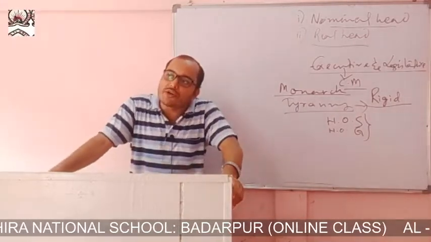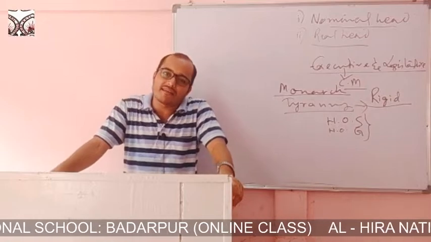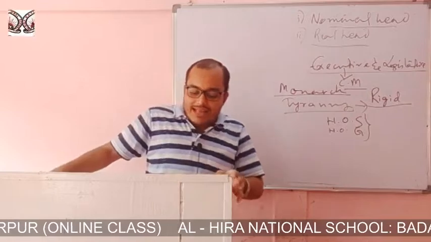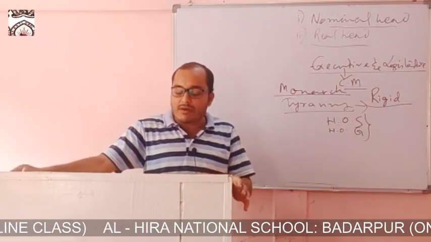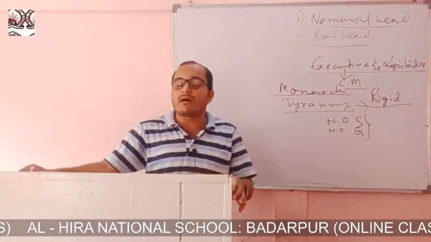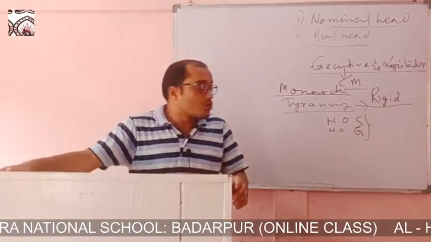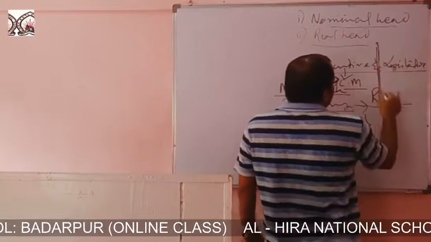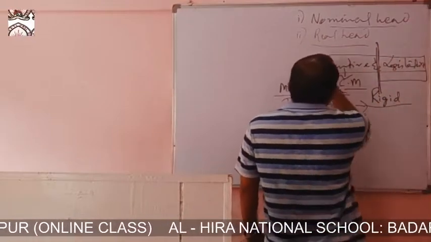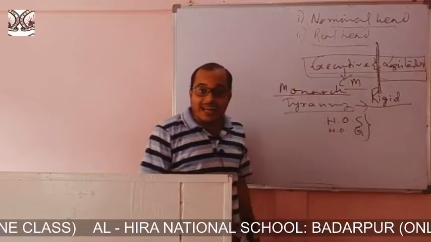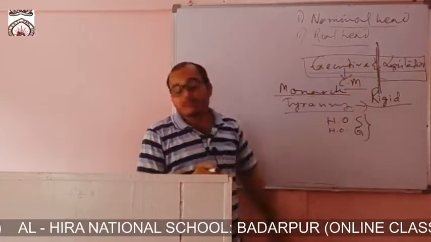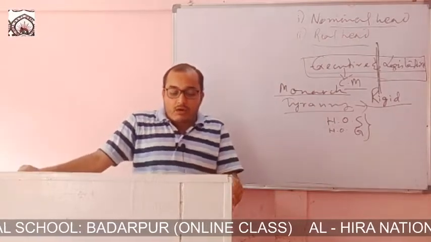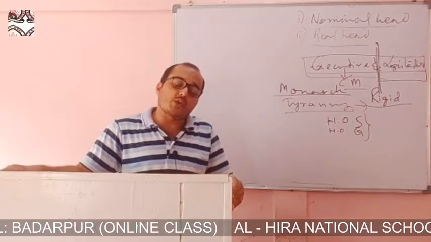There is no cooperation between the executive and the legislature. This is a demerit. As they are separated in the presidential form of government on the basis of the principle of separation of powers, the executive and the legislature, these two organs, are separated. Power separation is there clearly. Because of this, cooperation is not there between these two, the executive and the legislature.